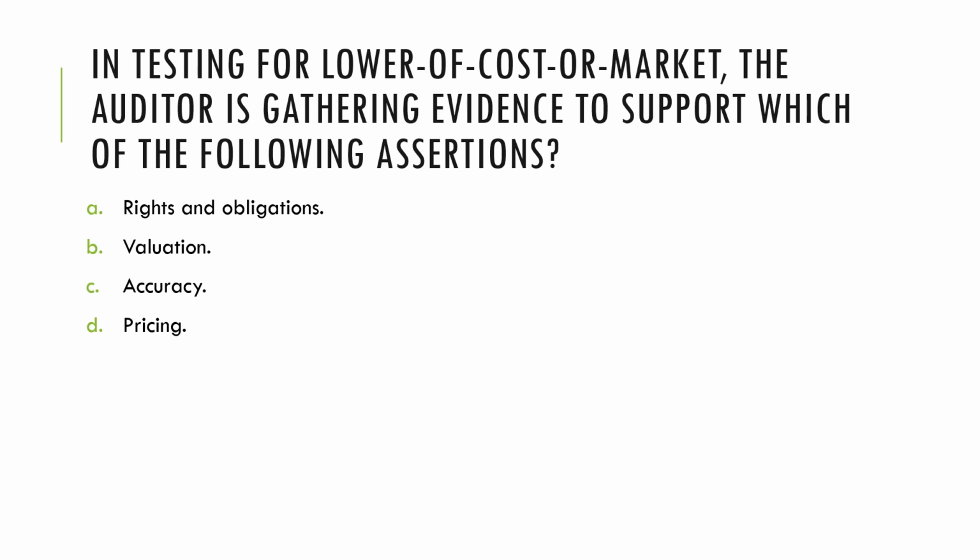Next, in testing for lower of cost or market, the auditor is gathering evidence to support which of the following assertions. Again, take note, the auditor is testing for LCM, or in this case, right now, it should be LCNRV. So what assertion is being tested? Is it rights and obligations? Meaning to say, will the auditor be able to see who actually owns the inventory by performing LCNRV tests? Or is it valuation? Or is it accuracy? Or is it pricing? Testing for lower of cost or market is, of course, a test for valuation. So the answer here is Bravo.